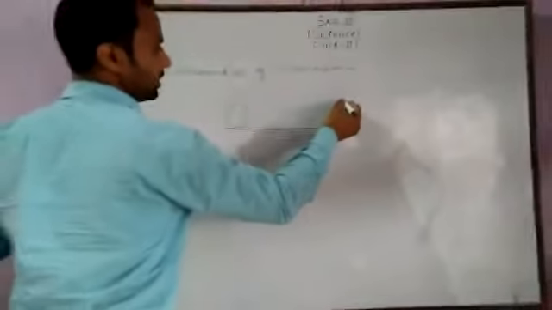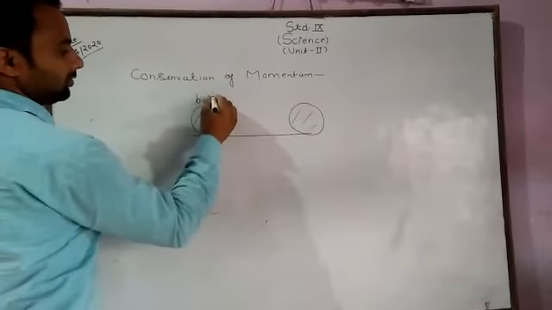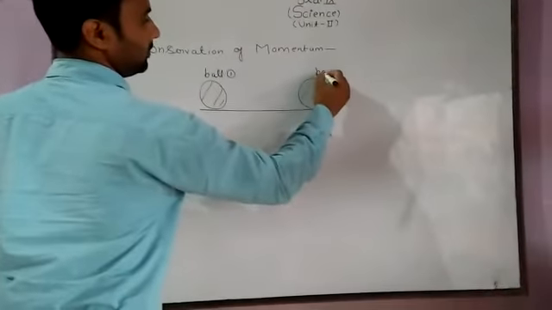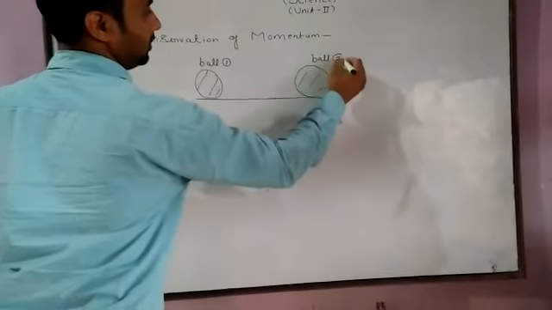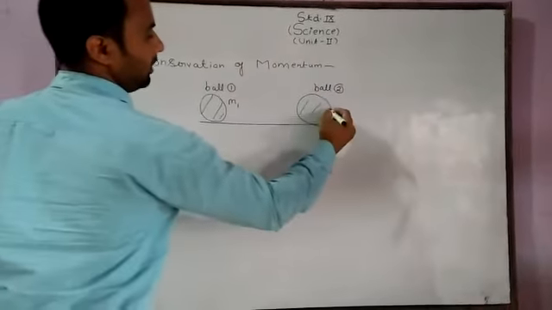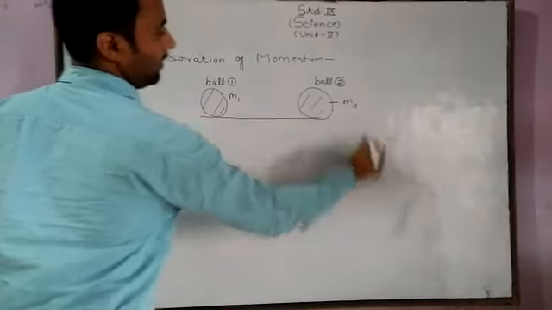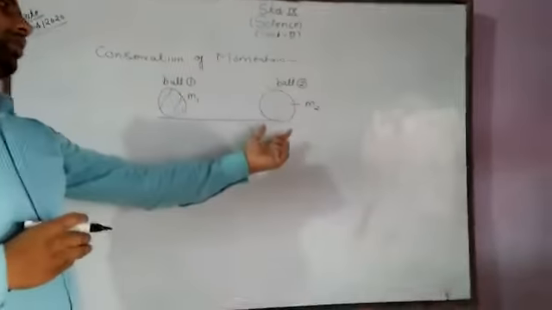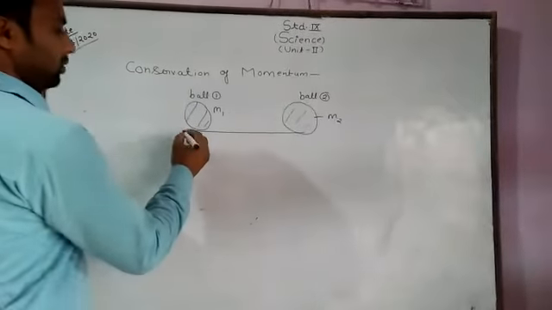This is ball 1 and this is ball 2. Ball 1 has mass m1 and ball 2 has mass m2.